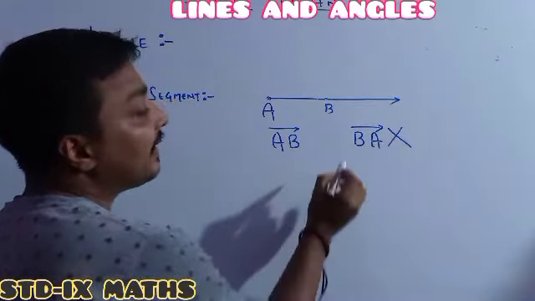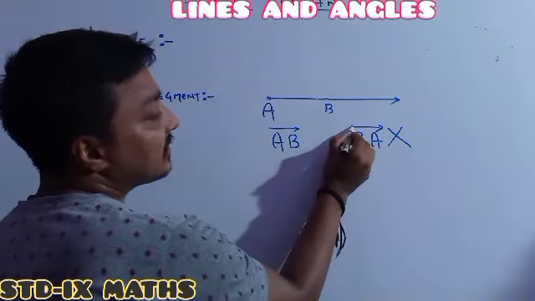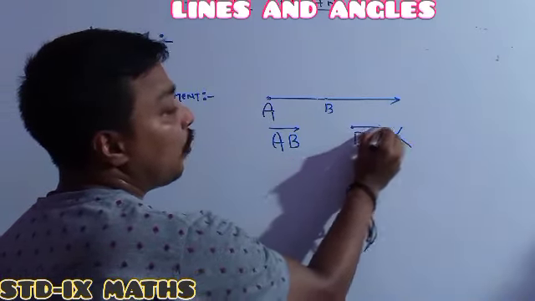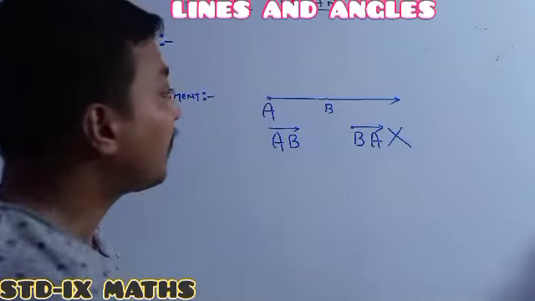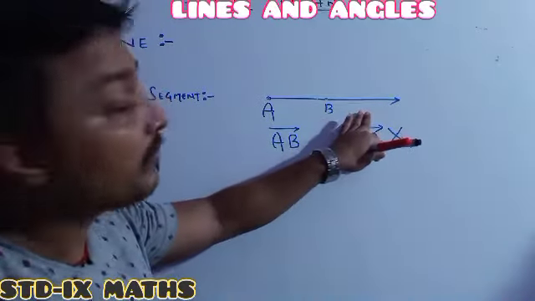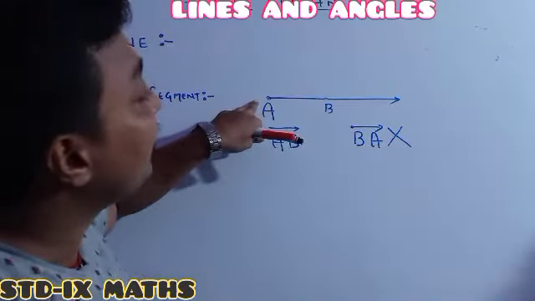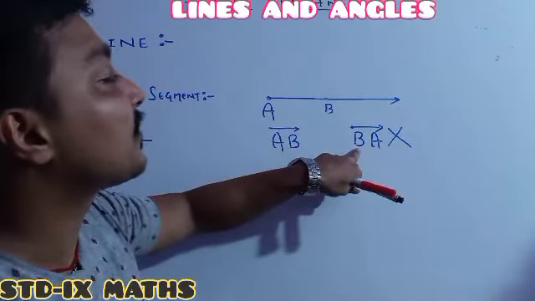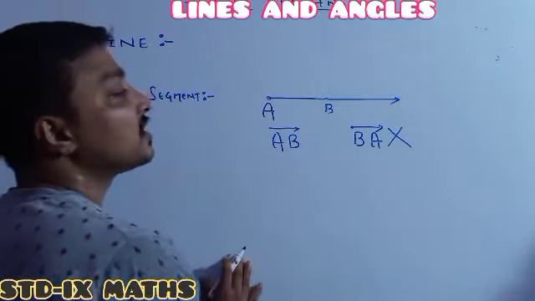Why is it the wrong one? Actually, it means it starts from B and goes towards the A side. But really it is not the same. Really it starts from A, but this notation shows that it starts from B. So for this reason, it is the wrong one.